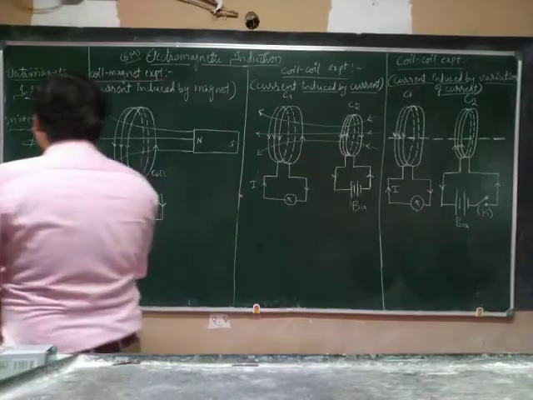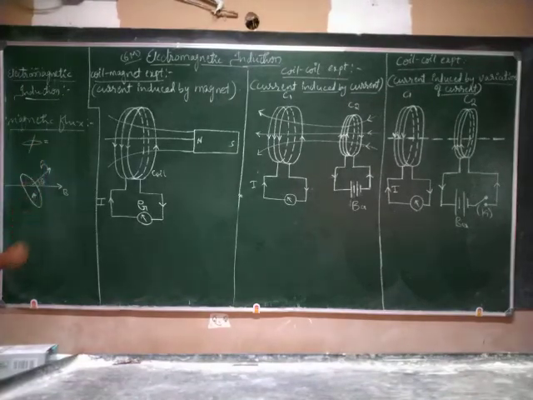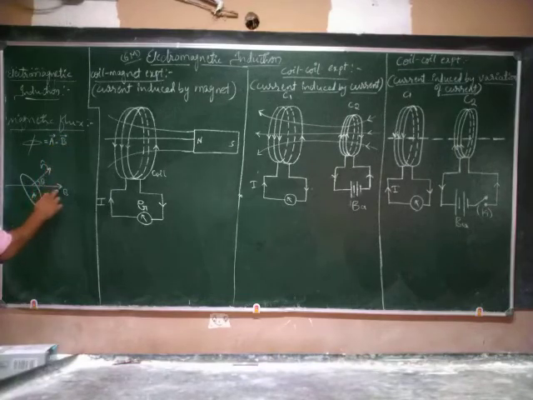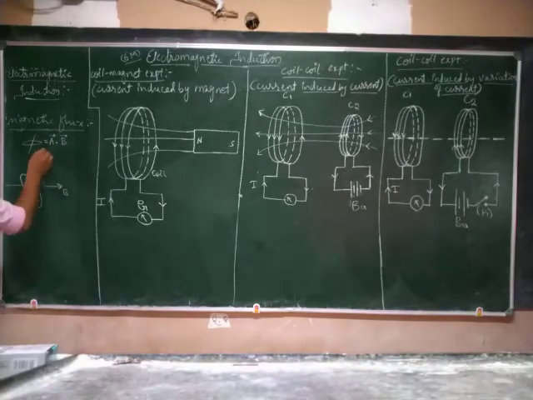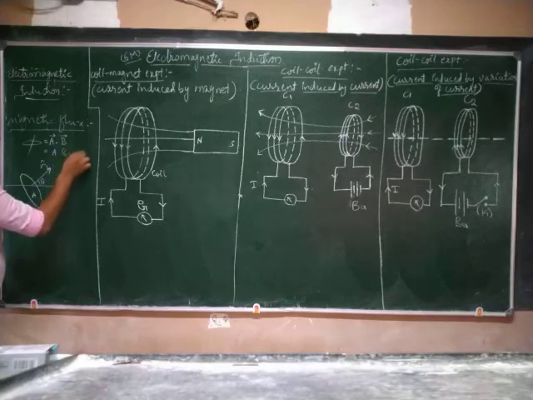So here, this area I'll call it A. Then phi, in general you write it as the vector A, that is the area vector, dot vector B, that is the magnitude or strength of the magnetic field. If you solve this, dot product gives AB cos theta.